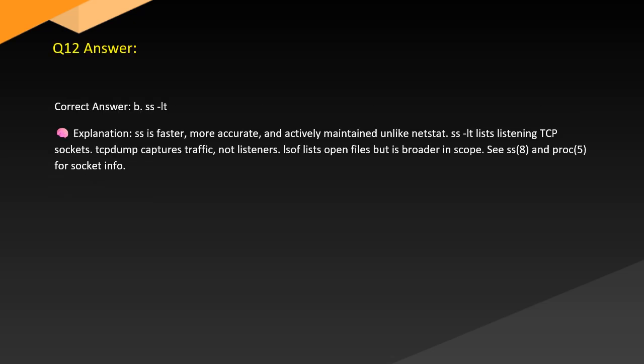Answer. Correct answer B. ss -lt. Brain explanation. ss is faster, more accurate, and actively maintained, unlike netstat. ss -lt lists listening TCP sockets. tcpdump captures traffic, not listeners. lsof lists open files but is broader in scope. See ss(8) and proc(5) for socket info.